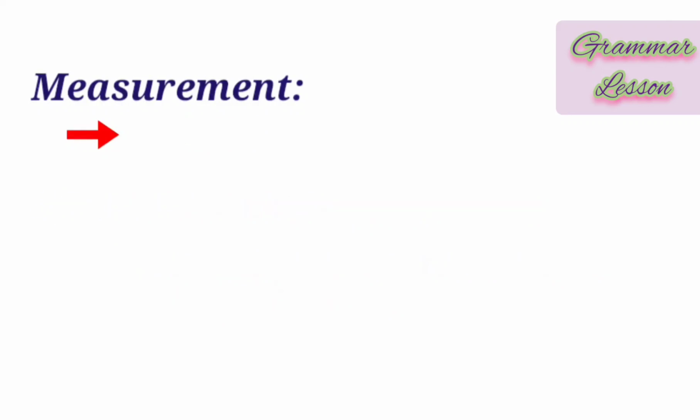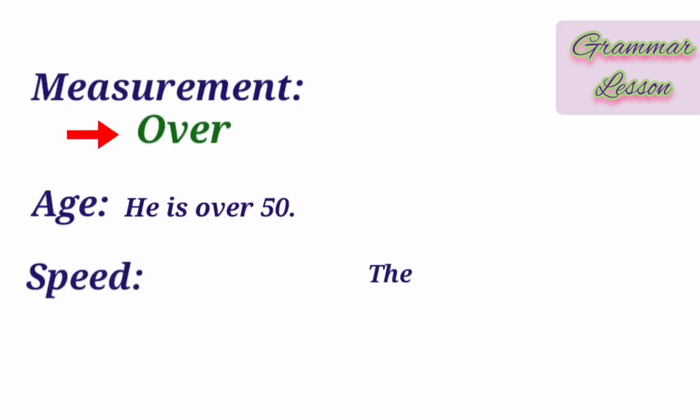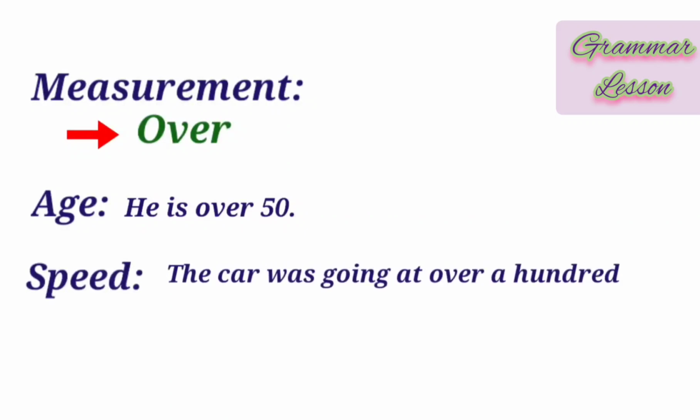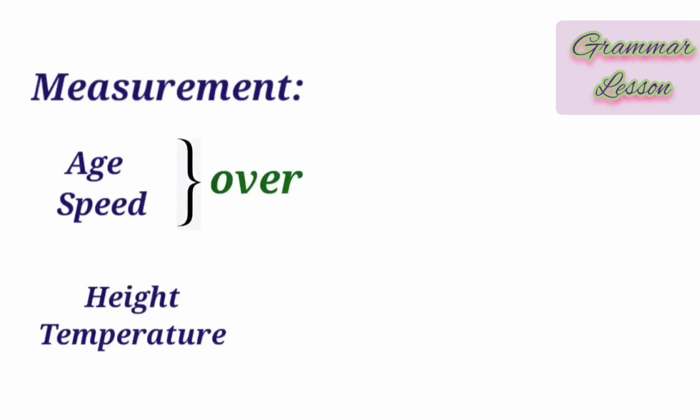However, when we are talking about age, we use over. For example, he is over 50. It is also true for speed. For example, the car was going at over 100 miles per hour. So for age and for speed, we use over. For height and for temperature, we use above.